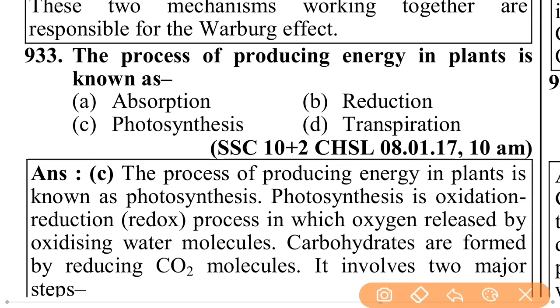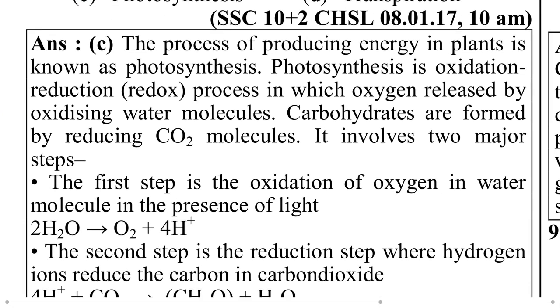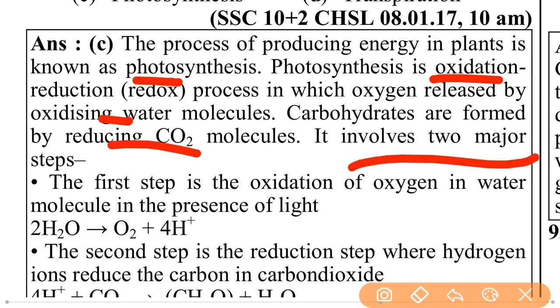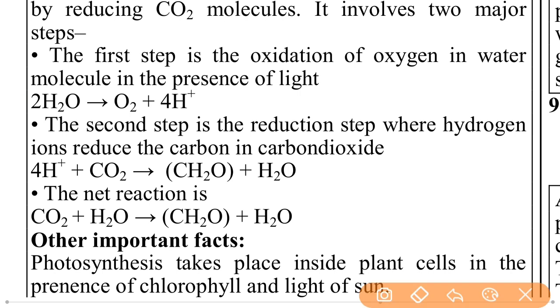The process of producing energy in plants is known as photosynthesis. Photosynthesis is an oxidation-reduction redox process in which oxygen is released by oxidizing water molecules. Carbohydrates are formed by reducing CO2 molecules. It involves two major steps. The first step is the oxidation of oxygen in the water molecule in the presence of light.